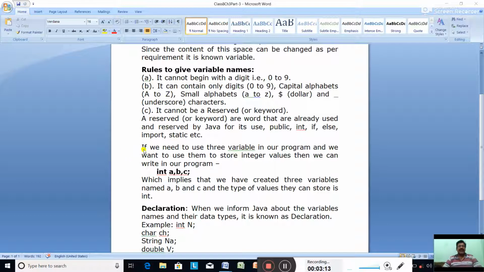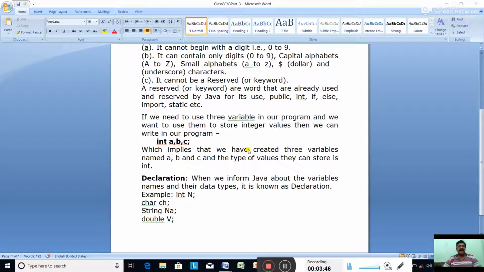If we need to use three variables in our program to store integer values, then we can write like this. Instead of writing int a; int b; int c; in three different lines, we can write them in one line, like int a, b, c. This line will occupy three memory spaces, one for a, one for b, one for c, to hold integer values without decimal. So we have created three variables named a, b and c, and the type of values they can store is int.